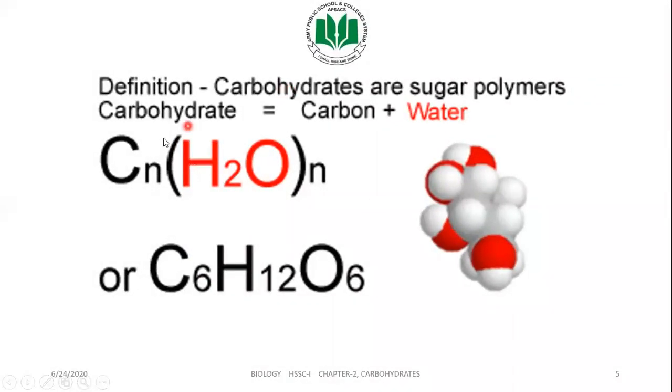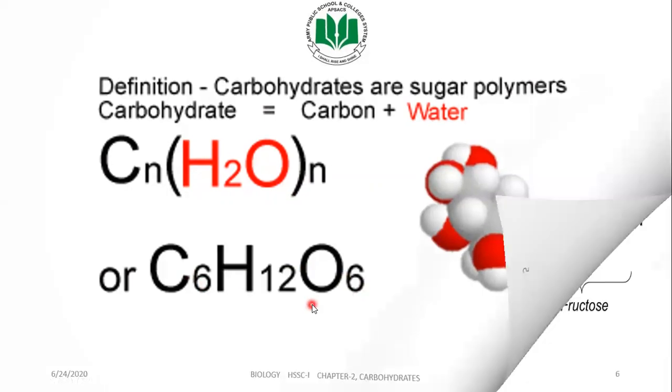Now, according to the definition, C is for the number of carbon atoms, and H2O is not a water molecule, basically it is the concentration of hydrogen and oxygen. CnH2On is the general formula of carbohydrates. The simplest carbohydrate is glucose, which, as we all know, is C6H12O6. If we put 6 in place of n, 6 here and 6 here, this 6 is multiplied by 2, 6 twos are 12, and this n is also multiplied by 6. So we come to C6H12O6, which is the chemical formula of glucose.